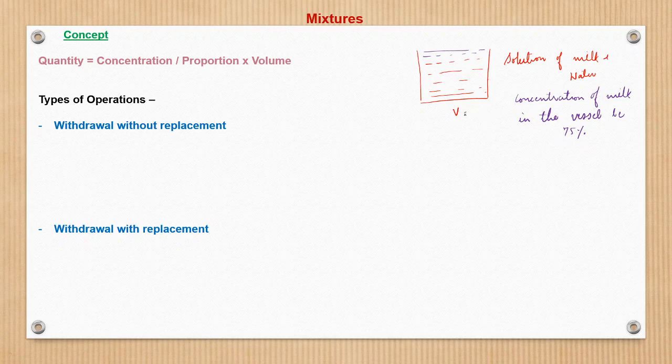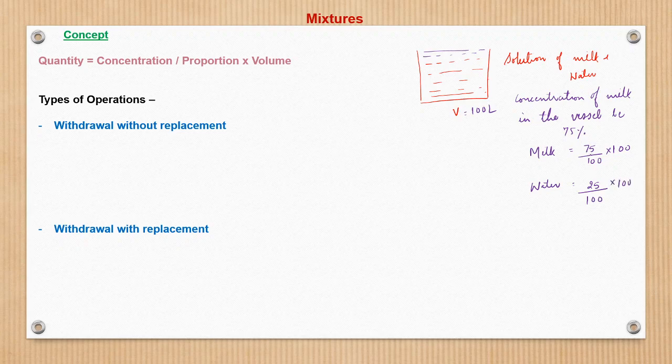So that means that if V is equal to 100 liter, the amount of milk in vessel V would be nothing but 75 by 100 of total volume 100, and the quantity of water would be, if 75% is the concentration of milk, the remaining 25%, so 25 by 100 into the volume of the vessel, which is 100.